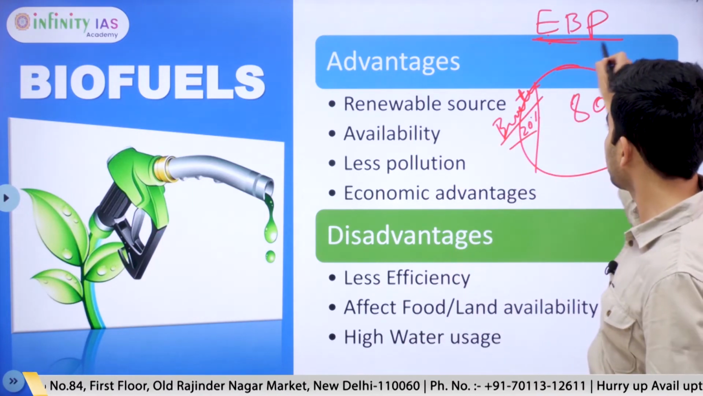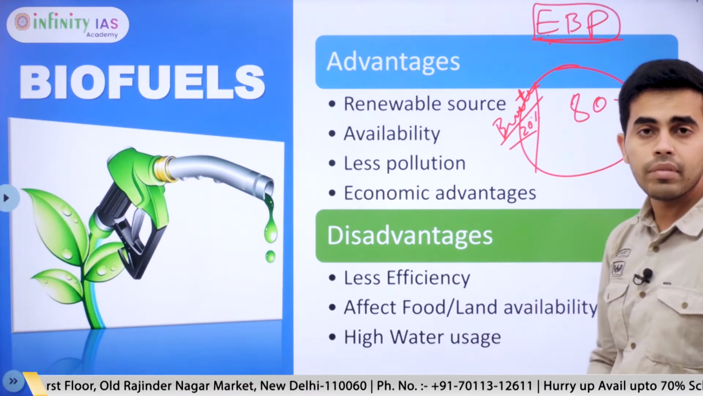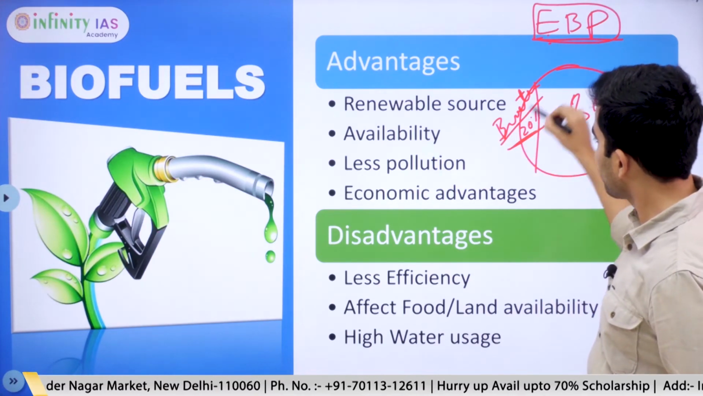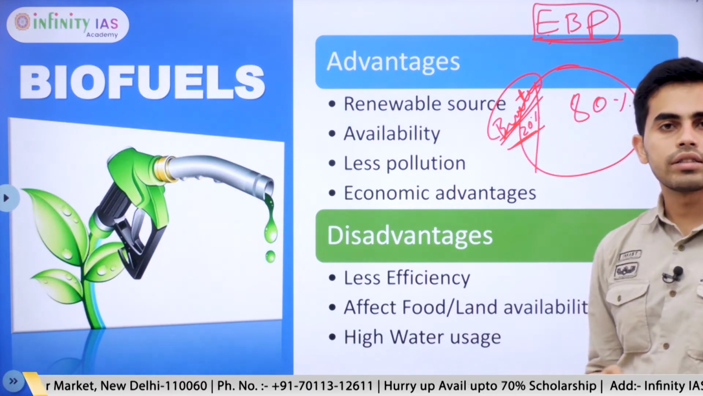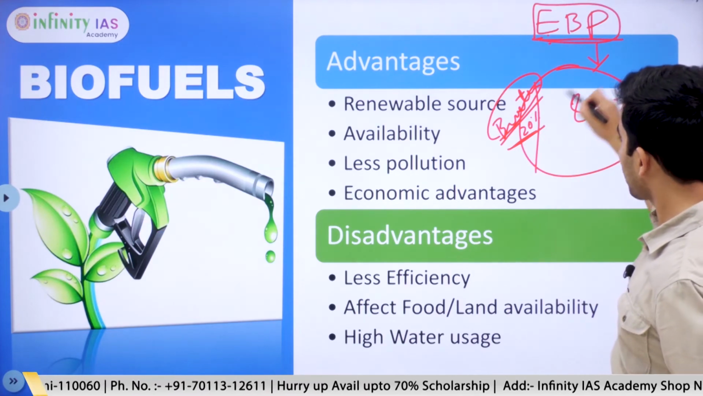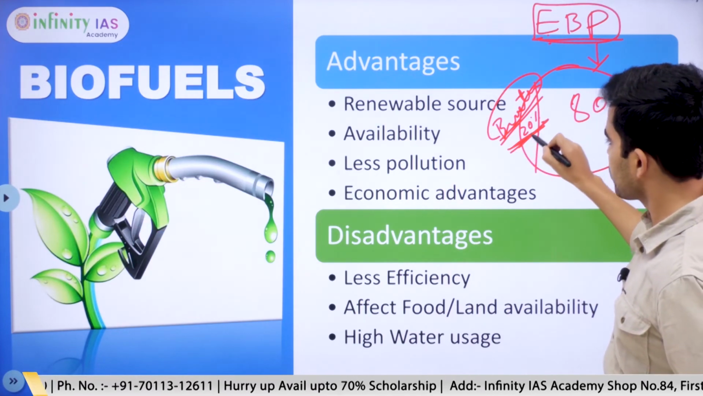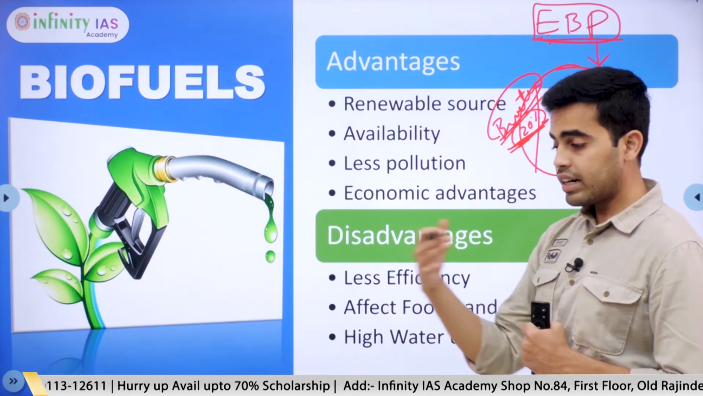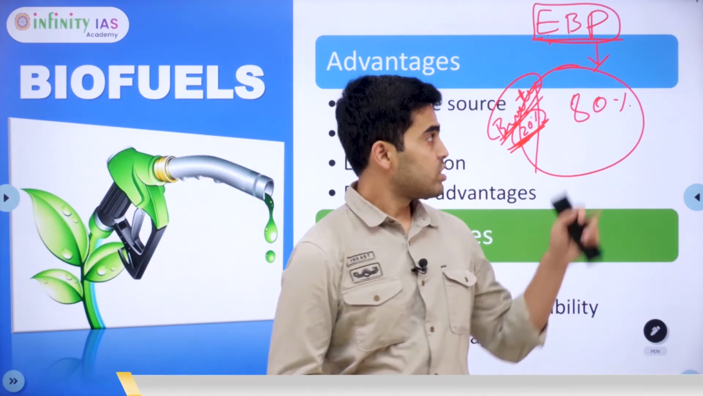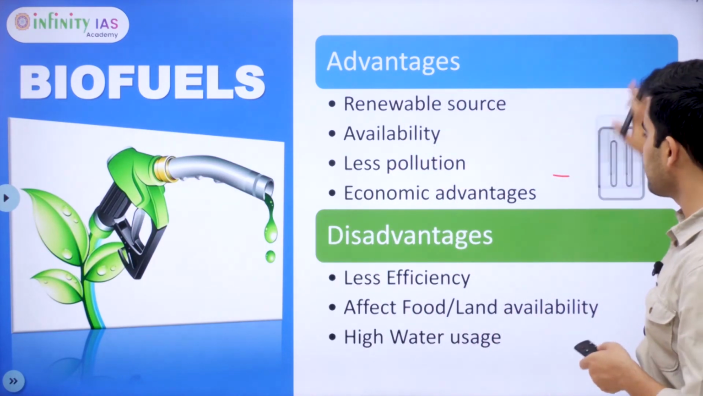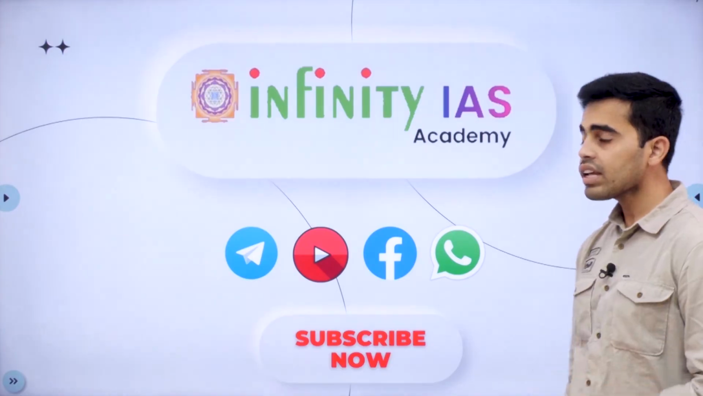So we have a program called the ethanol blending program, where we aim to introduce 20% of bioethanol in the petroleum products. Recently the government has also increased this particular 20% and also moved the timeline ahead. So this becomes an important topic for both mains as well as prelims examination.